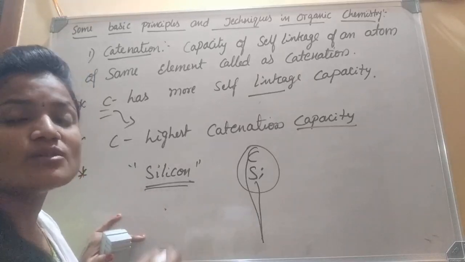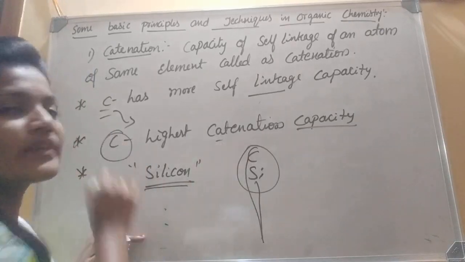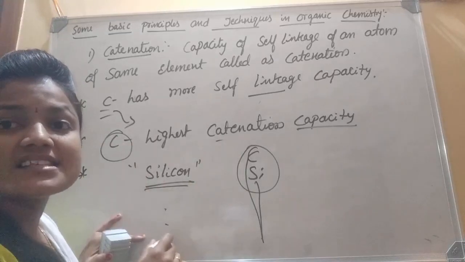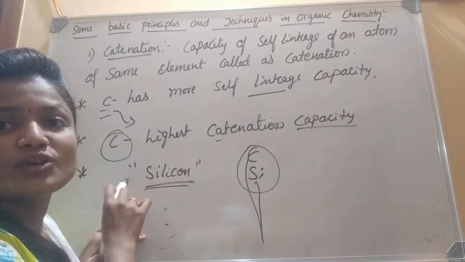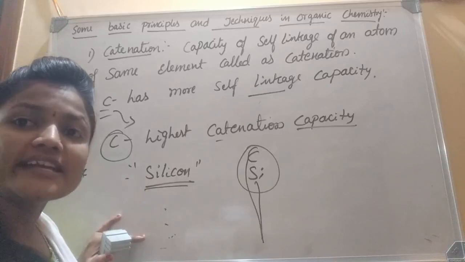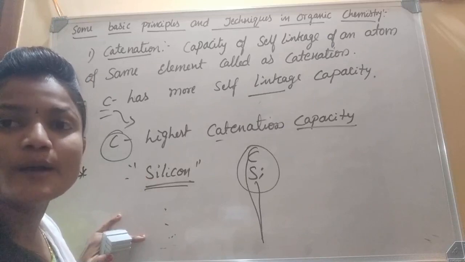Silicon is larger compared to carbon, that's why it has less catenation capacity than carbon. Among 118 elements, carbon atom has the highest catenation property.